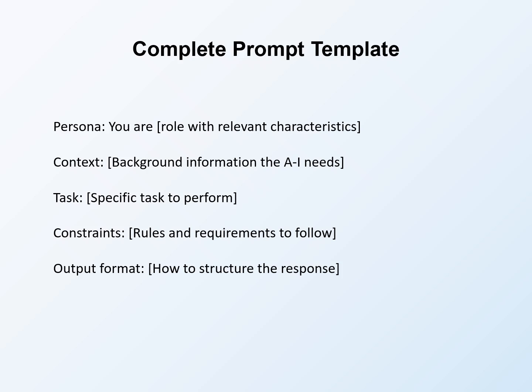Constraints section establishes rules. Provide your feedback as 5 to 7 specific observations, each with a concrete suggestion for improvement. Focus on substantive issues rather than minor wording changes. Keep total response under 400 words. Make constraints specific and actionable.